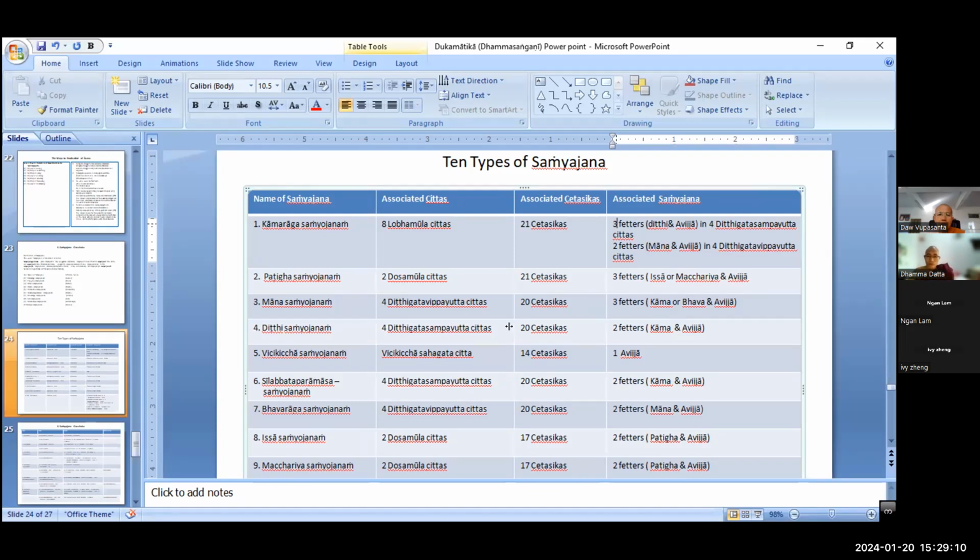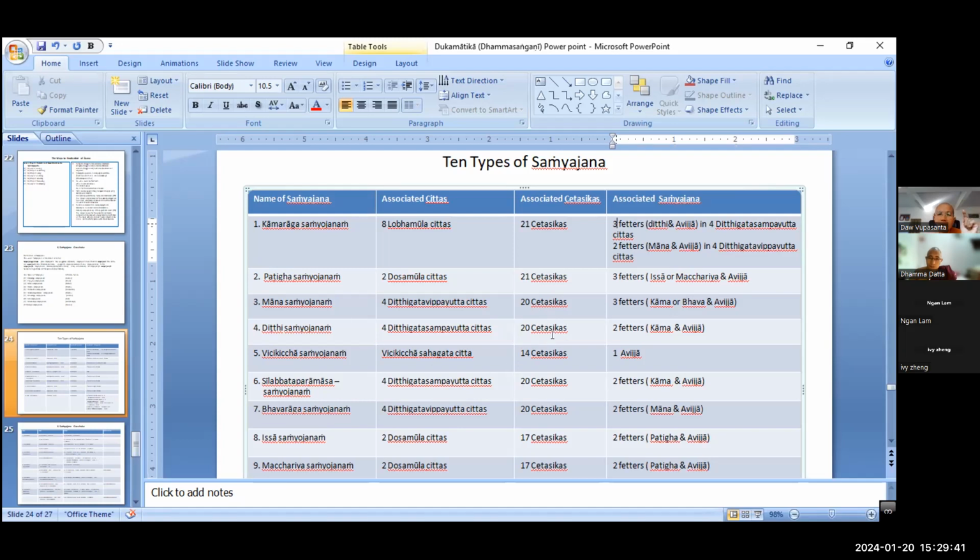That is why dosa, issa, macchariya, kukkucca cannot arise together with the ditthi. And then mana cannot arise together with the ditthi. Vicikiccha cannot arise together with the ditthi. And the ditthi cannot arise together with another ditthi.